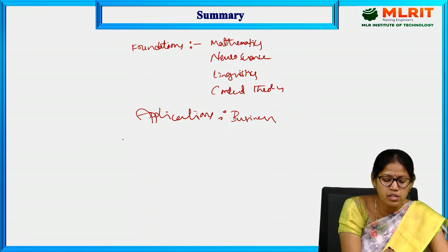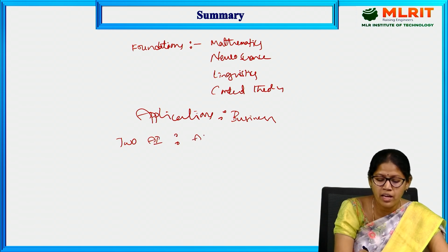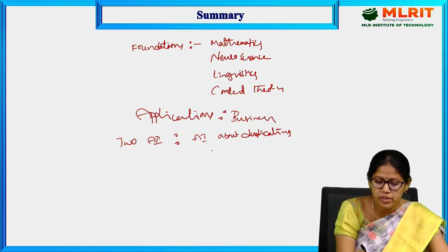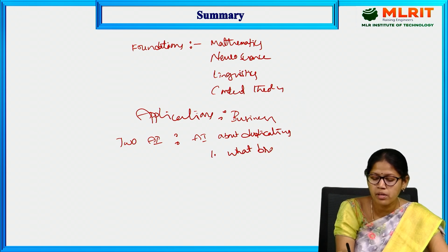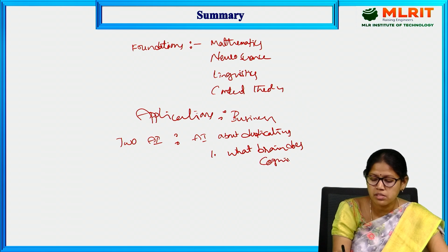And here there are two views of AI. The first one is AI is about duplicating what the brain does, which is cognitive science.